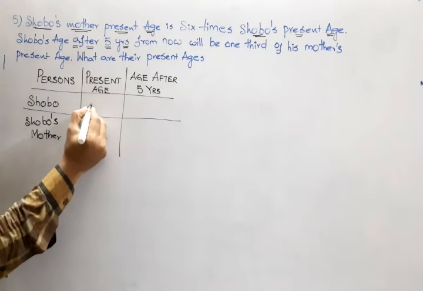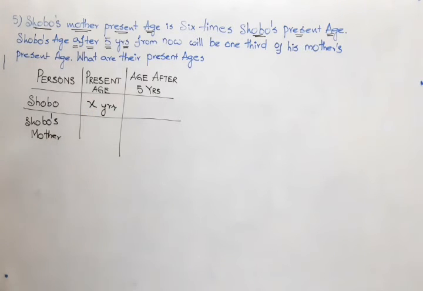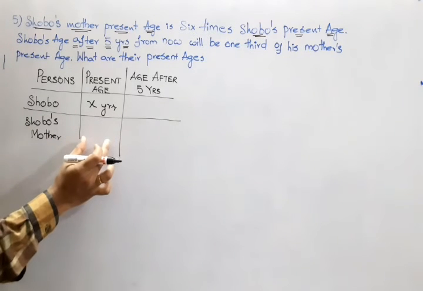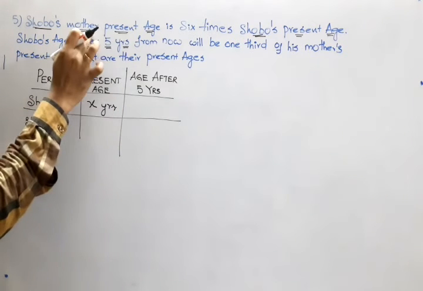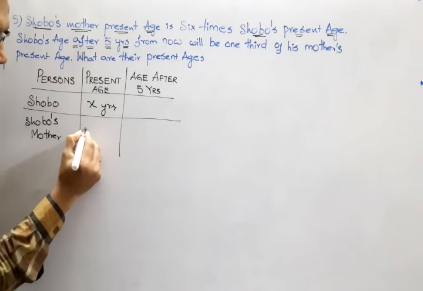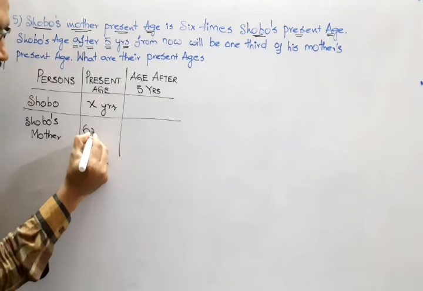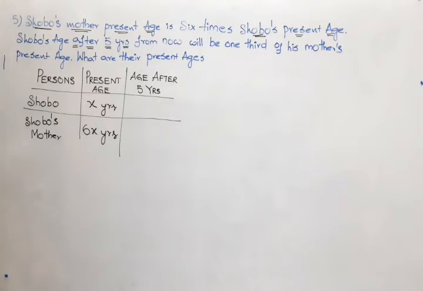Let us take Shobo's present age as x years. Then what is Shobo's mother's present age? It is 6 times Shobo's present age, 6 times means 6 into x. It is 6x years. Hope you are clear.